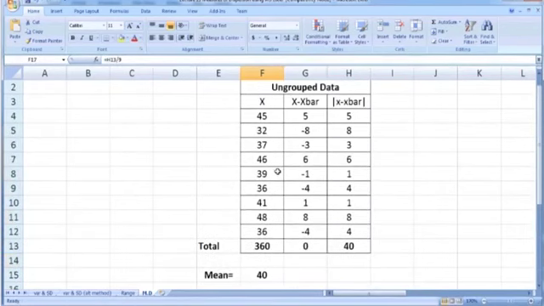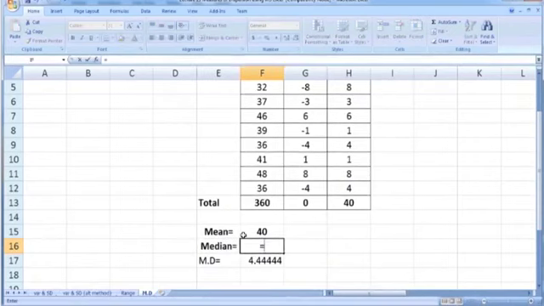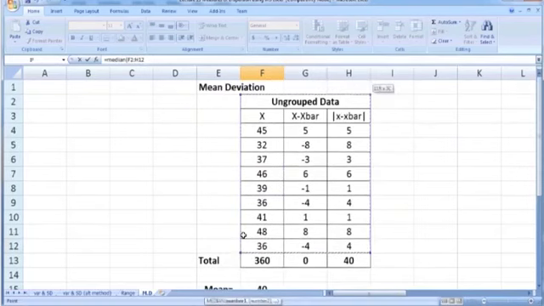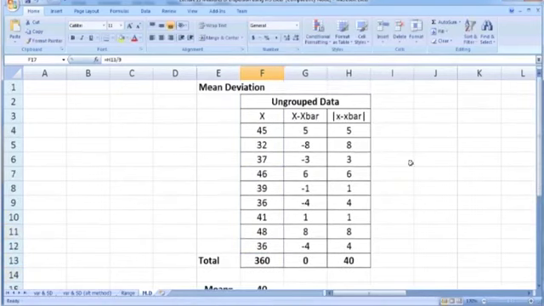If you are interested in calculating mean deviation from the median, here calculate the median as well. We have the Excel built-in function. So median is the built-in function, and here we have to provide the range of these x entries. This will give us the median of the numbers in F4 to F12, which is 39. So here construct a new column, x minus median.